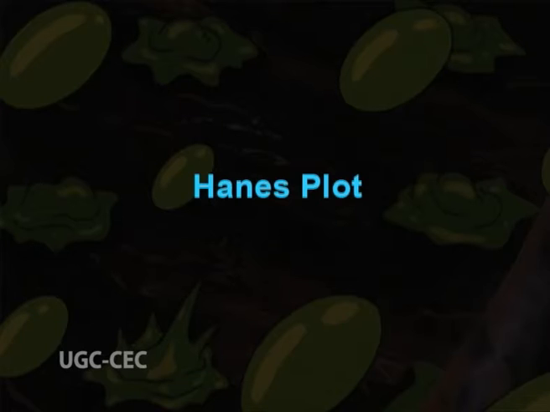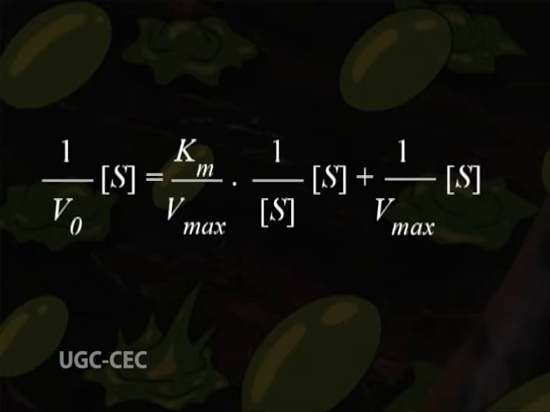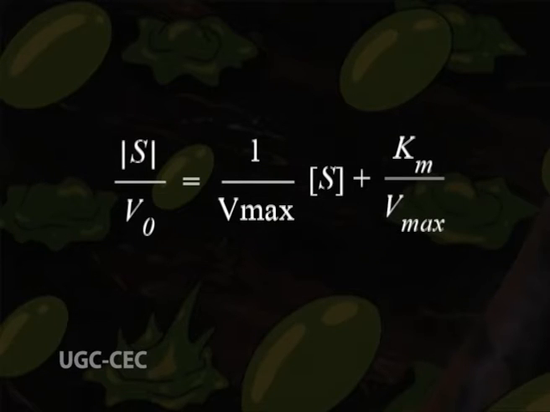The next plot is Hanes plot. Hanes plot was derived by Charles Hanes and it starts with the Lineweaver-Burk equation, which is multiplied throughout by substrate concentration. 1 upon V0 into S is equal to Km upon Vmax into 1 upon S into S plus 1 upon Vmax into S. Therefore, S upon V0 is equal to 1 upon Vmax into S plus Km upon Vmax.